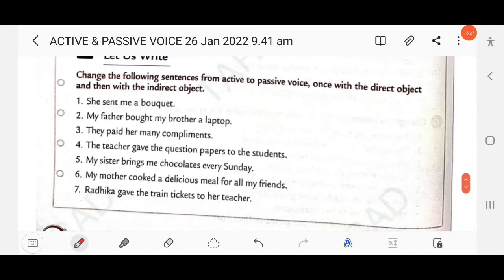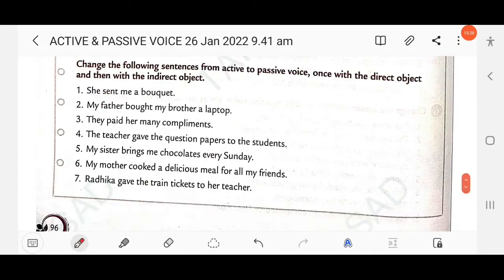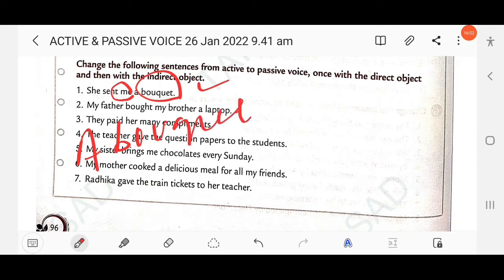Then next here, change the following sentences from active to passive, once with the direct object and then with the indirect object. So here, she sent me a bucket. Here me is the indirect object and a bucket is the direct object. So its passive can be written in two ways. The first one, a bucket was, as you know, this is simple past, sent.